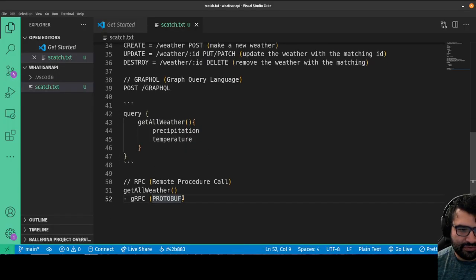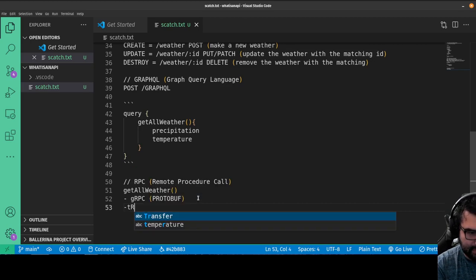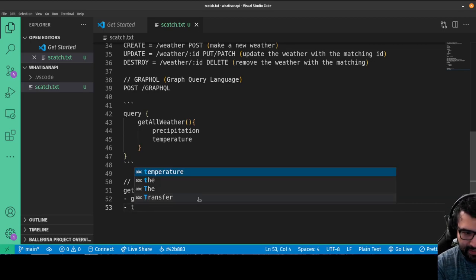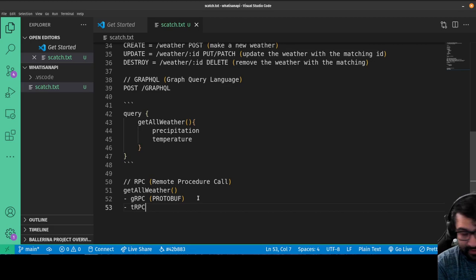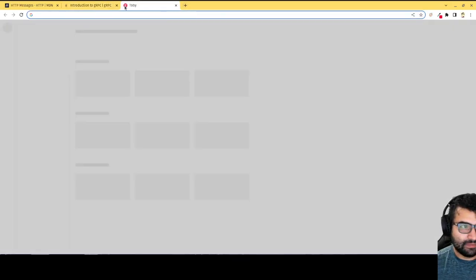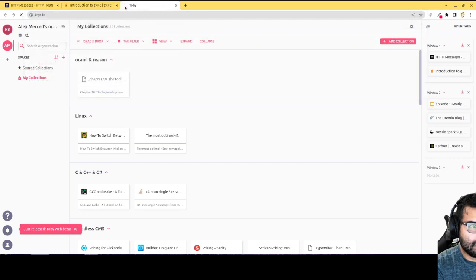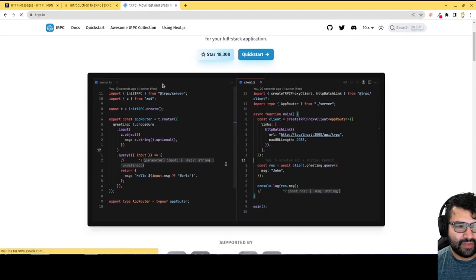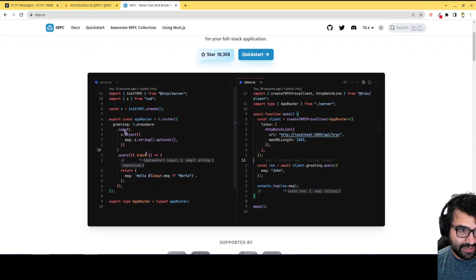Okay, so that's gRPC. Then there is tRPC, which is fairly new and getting a lot of popularity lately, especially in the TypeScript world, because that's what it's for. And the way this works is it uses TypeScript. The idea is you would just write your functions, so let's go look up tRPC. Okay, and essentially the idea is you would just write your functions. Let me see if I can find, see right here, you're just writing a bunch of different functions.